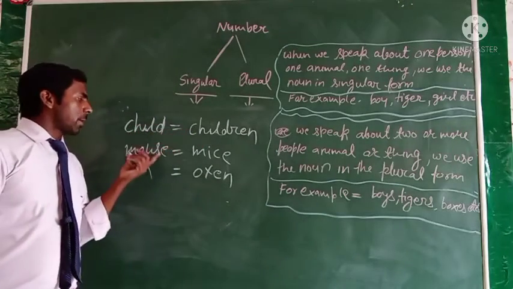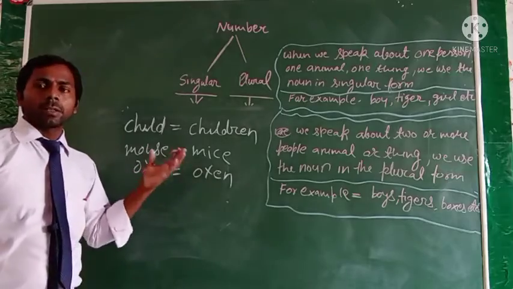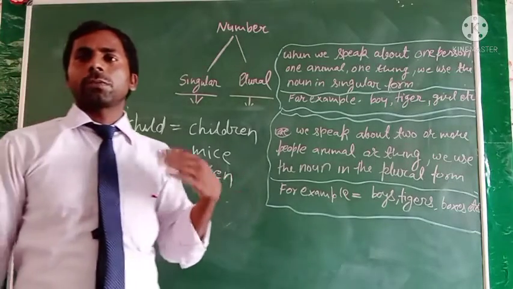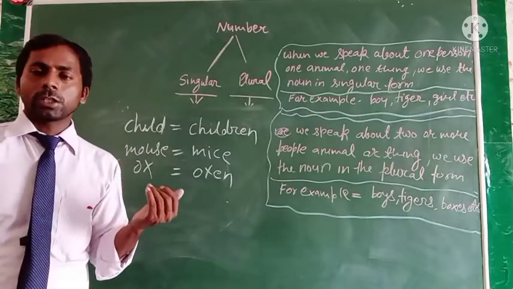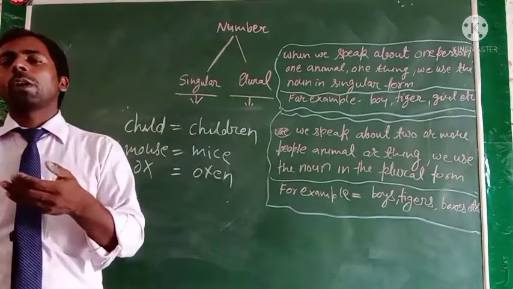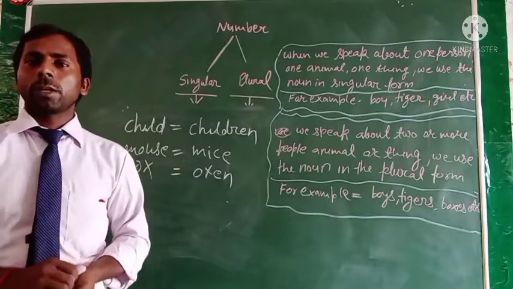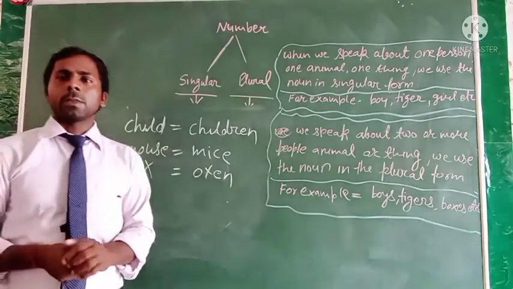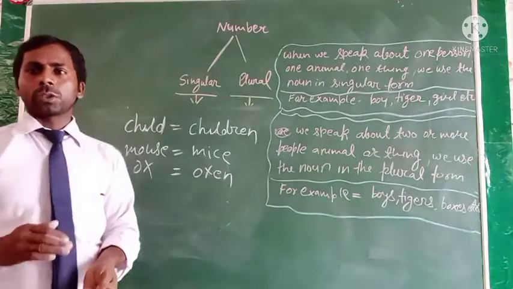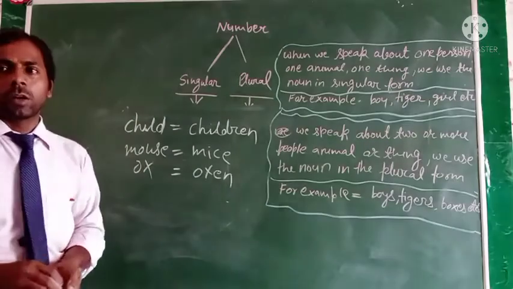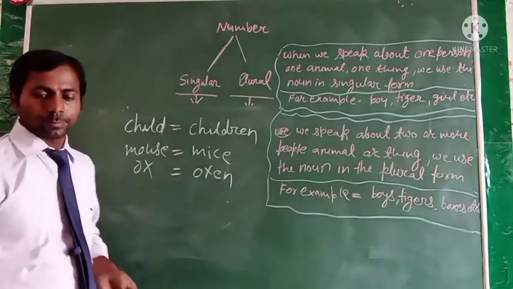Child will be children, mouse will be mice, ox will be oxen, and there are many words that have a different way of changing number. It means you can change the singular number to plural number in a different way. Okay, and some nouns have the same singular and plural form.